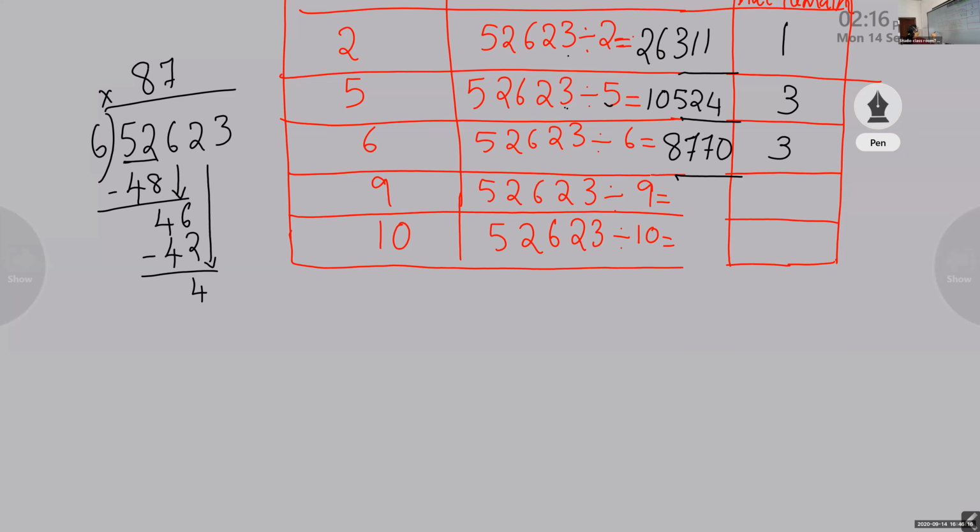Bring down 3. So 3 we cannot divide, so you should keep 0 there. And the remainder is 3. So the answer Harsha told is correct. 8,770, and the remainder is 3.